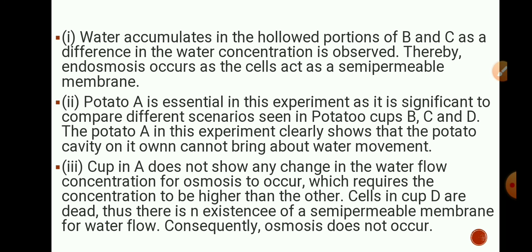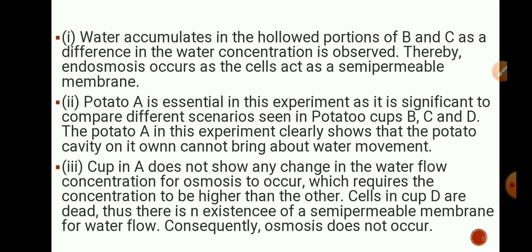Potato A is essential in this experiment as it is significant to compare different scenarios seen in potato cups B, C and D. The potato A in this experiment clearly shows that the potato cavity on its own cannot bring about water movement.